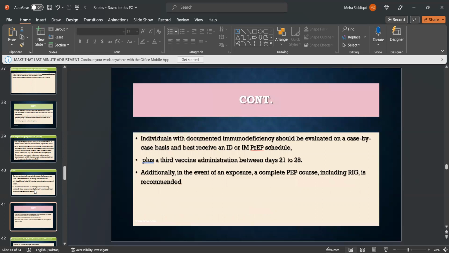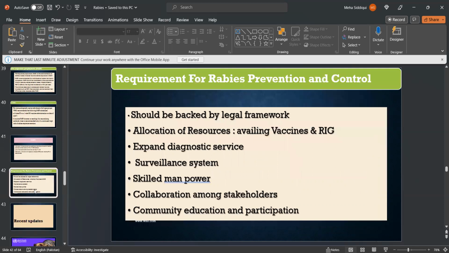Individuals with documented immunodeficiency should be evaluated on a case-by-case basis and best receive an intradermal or IM pre-exposure prophylaxis schedule, plus a third vaccine administration between day 21 to 28. Additionally, in the event of an exposure, a complete post-exposure prophylaxis course, including rabies immunoglobulins, is recommended.